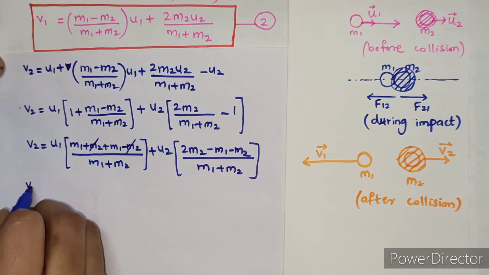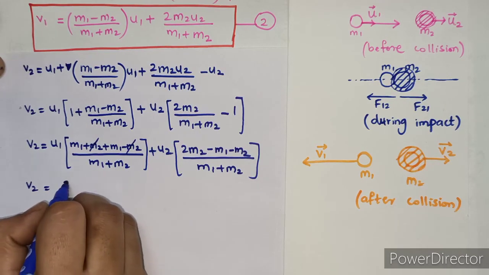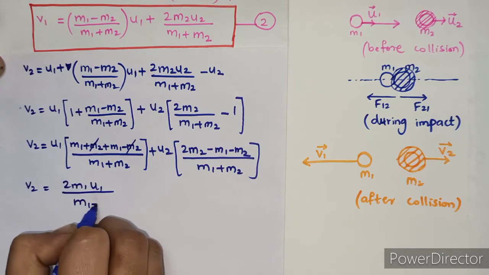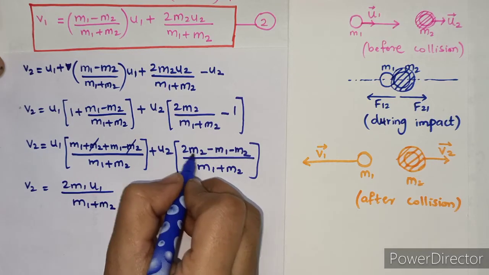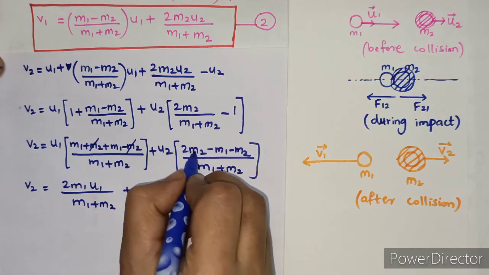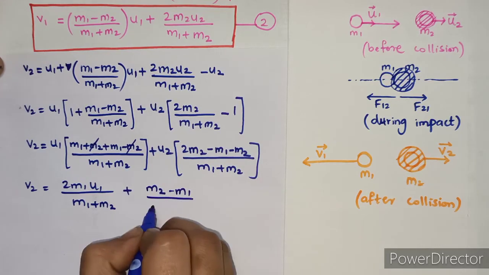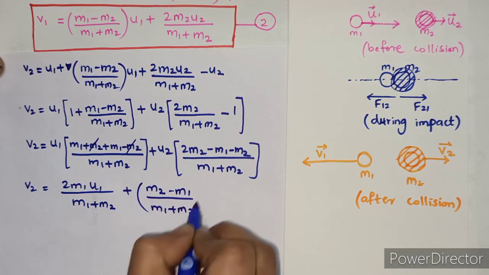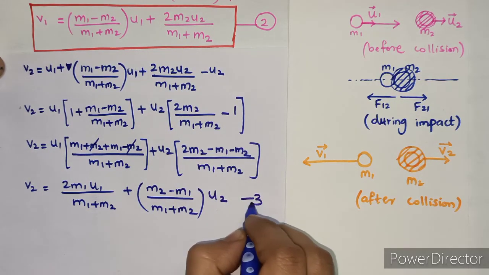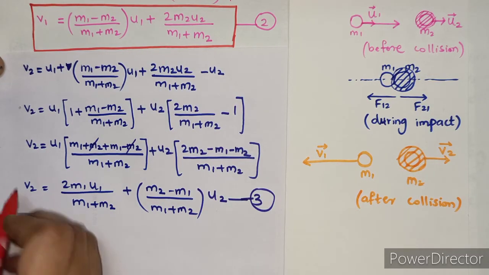So we can write v2 is equal to m1 plus m1 becomes 2m1 into u1 upon m1 plus m2, and from here as m2 is remaining, 2m2 minus m2 will be m2 only, minus m1 upon m1 plus m2 into u2. So this equation, give it number 3, we have obtained for the final velocity v2.